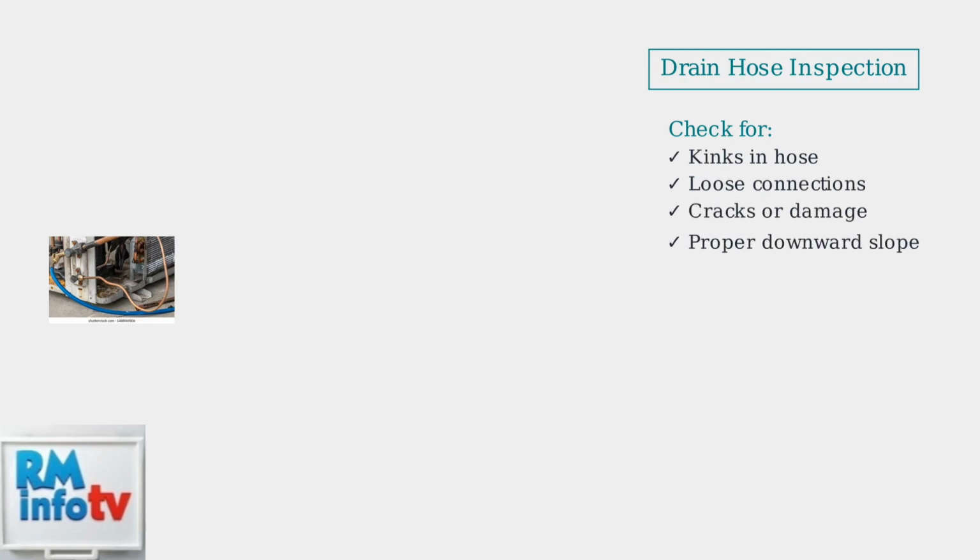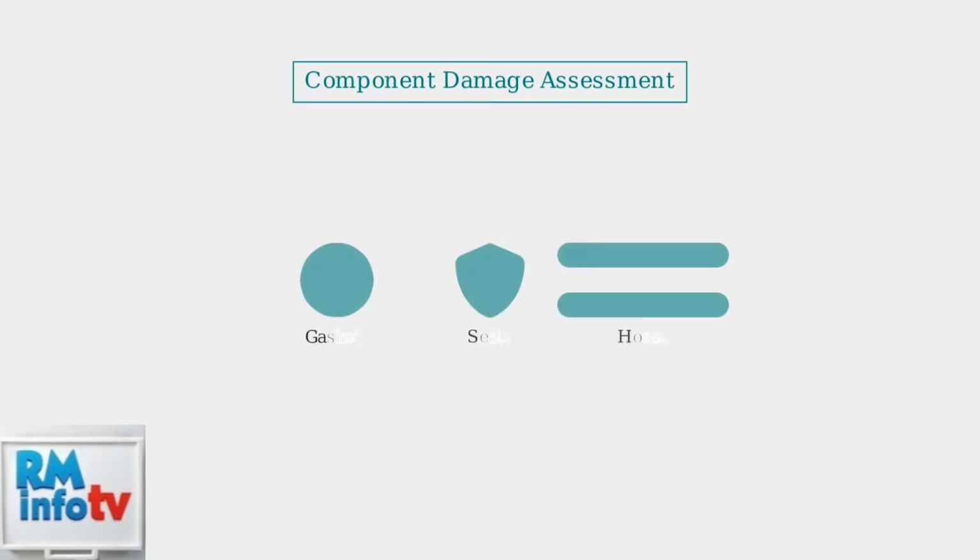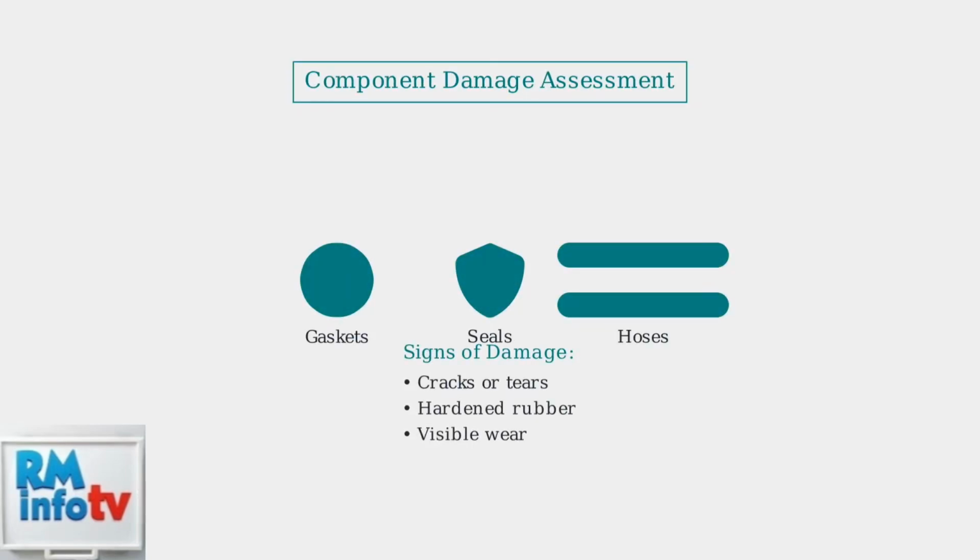Drain hose problems are a major cause of persistent leaks. Inspect the hose carefully for kinks, disconnections, or damage that prevents proper water flow. Damaged components like gaskets and seals can cause leaks that basic cleaning won't fix. These rubber parts deteriorate over time and need replacement when worn or cracked.